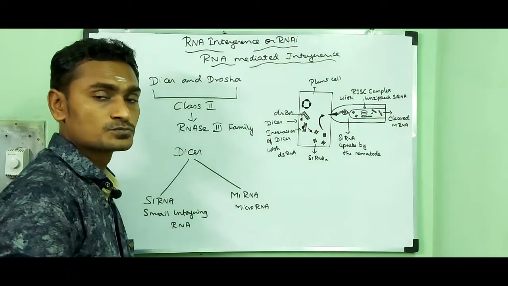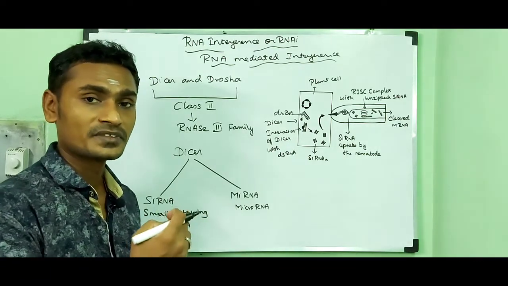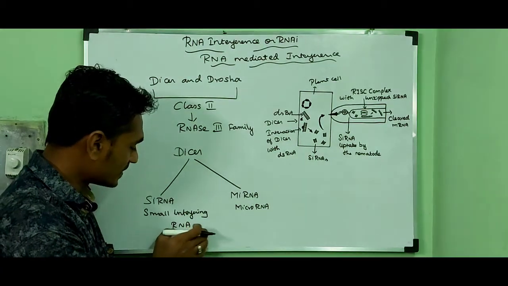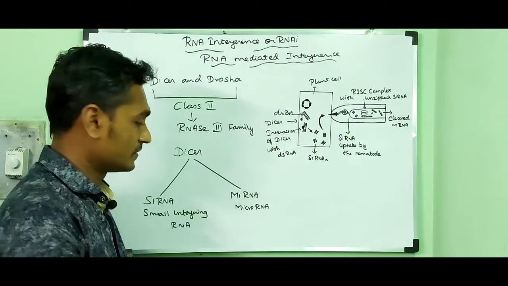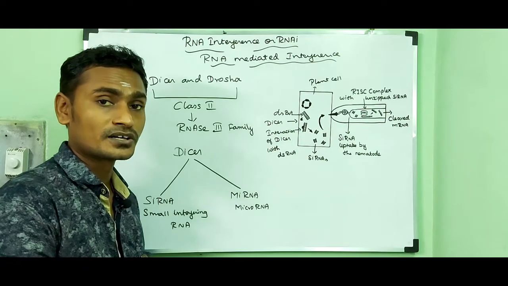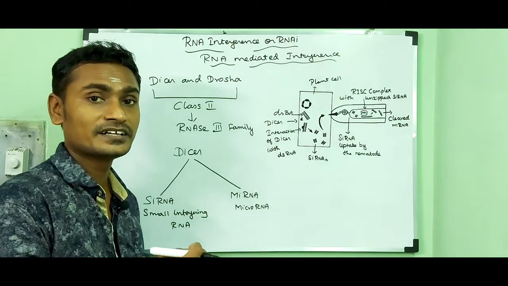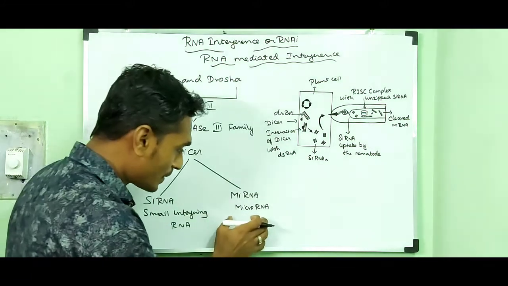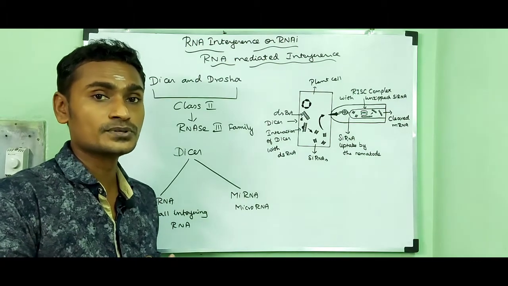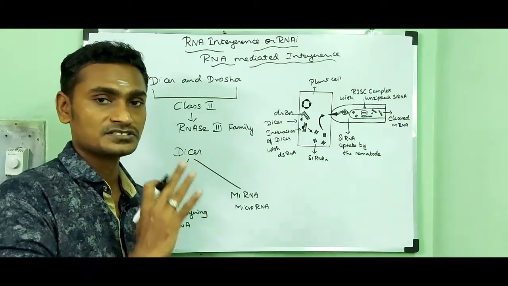When the small fragments of double-stranded RNA are derived from an exogenous source, they are called small interfering RNA or siRNA. In the case of microRNA, the organism has RNA coding genes that are able to produce this microRNA from its own genome.